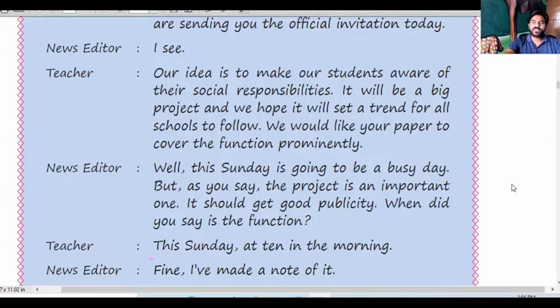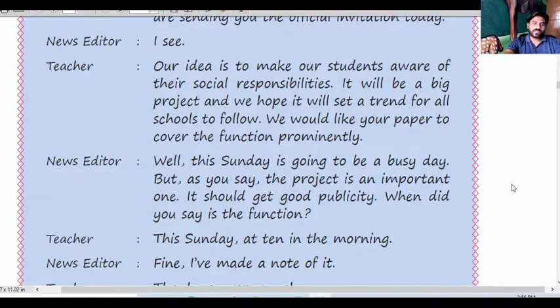He has a lot of work. Then, but as you say, again he is changing his view. As you say, the project is an important one. It should get good publicity. When did you say is the function? So he is asking, when did you say the function is?